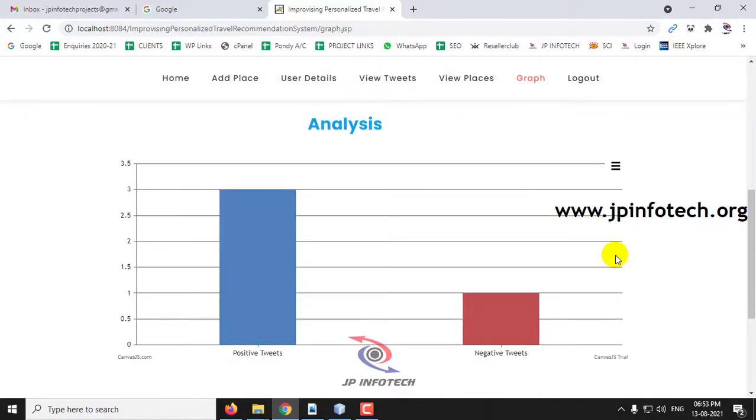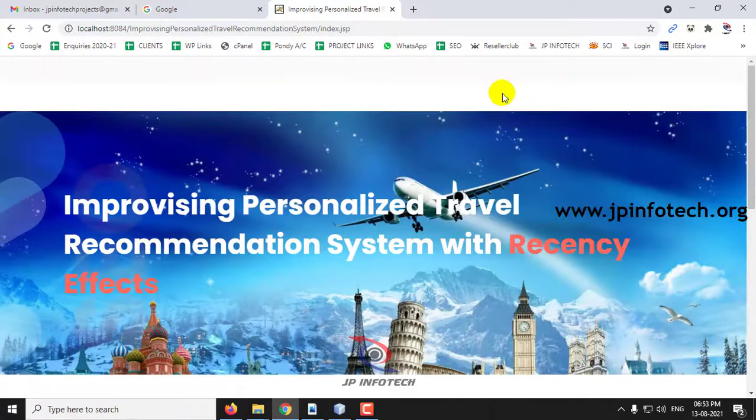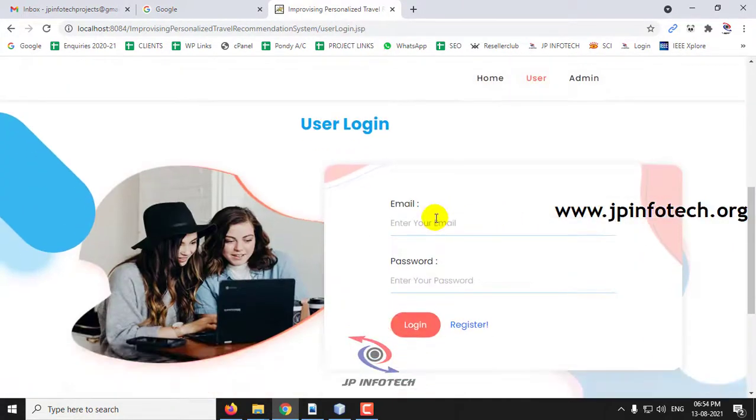In the graph part you can see the graph with the positive and negative tweets. This is a dynamic graph, so it varies according to the tweets posted by the users. Here you can see there are 3 positive tweets and 1 negative tweet. Accordingly the graph will be modified. Now let me log out. Let me show you by adding some content and showing the graph part. Let me log in with the user Ajit.